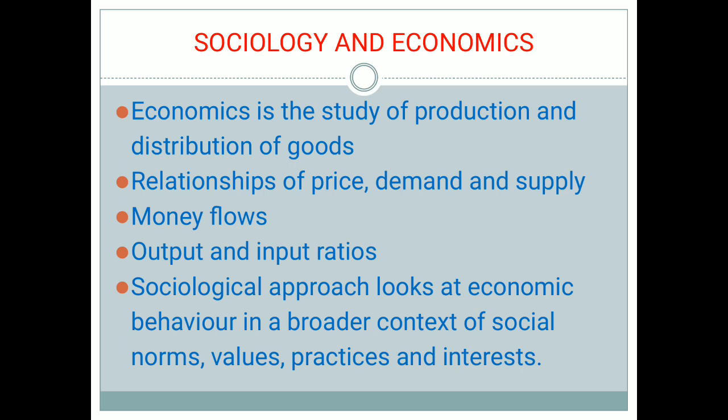If we like the product, we buy it. What is happening here is the distribution of goods, the production of goods, which we study in economics. But in society, if people don't go out to the market and buy the products, there will be no linkage between the society and economics.